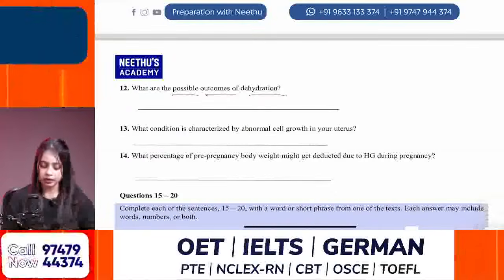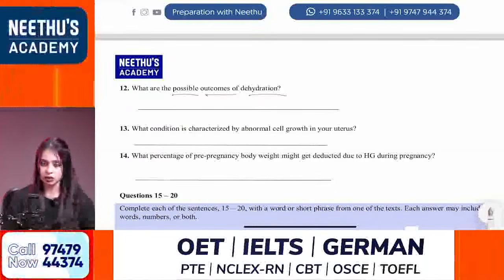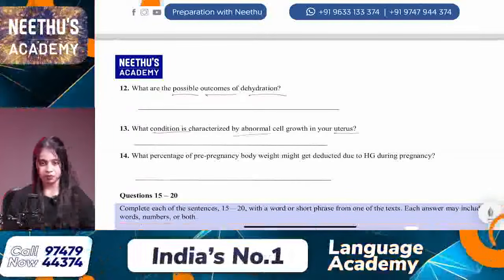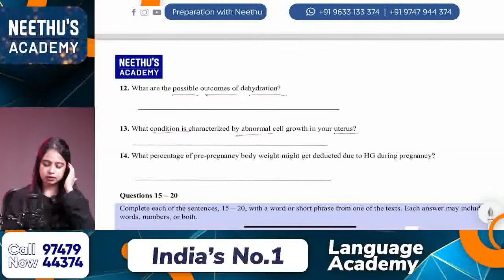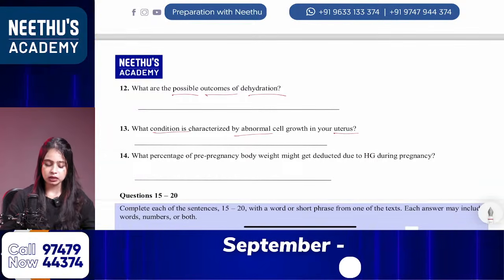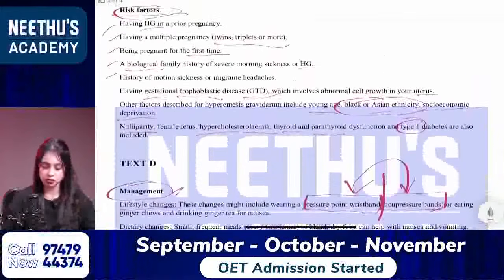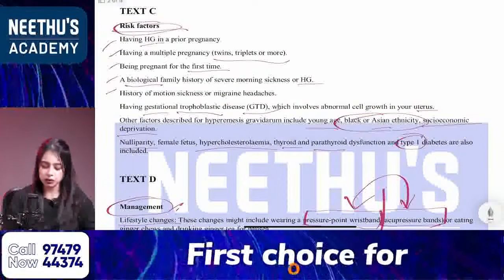What condition is characterized by abnormal cell growth in your uterus? So, condition, abnormal, then uterus. Okay, so what is the correct answer there? Maybe it is in the risk factors. Okay, the conditions, the risk factors. So, what condition is mentioned here?